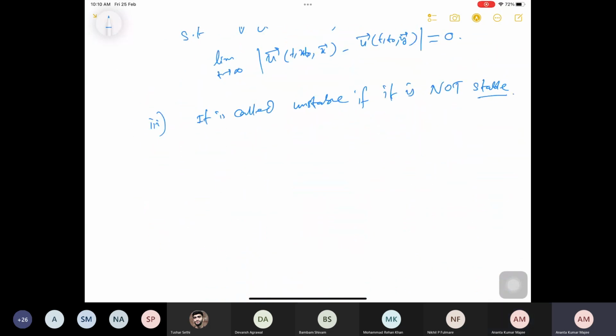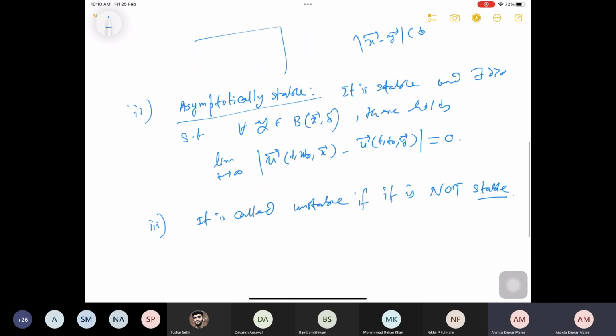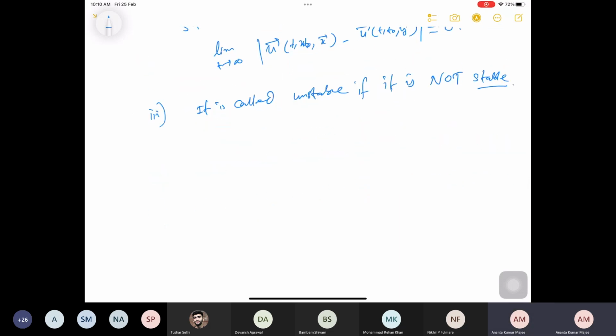Let us consider one example. This definition says that an asymptotically stable solution will be stable and it satisfies some extra condition. Is it not? That means we should find an example such that it is stable but not asymptotically stable. If it is asymptotically stable, it is always a stable solution. That is just from your definition. So let us consider one example that is really simple.